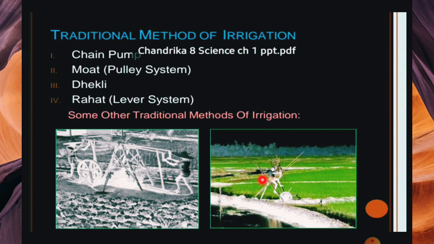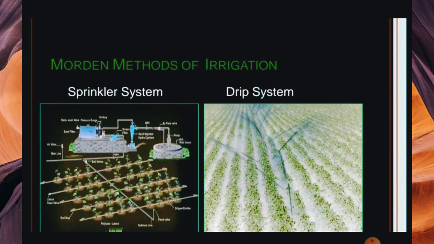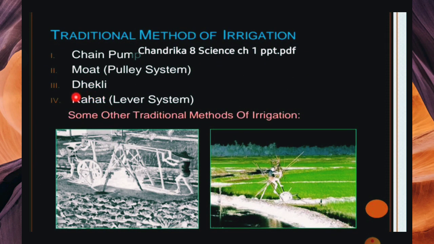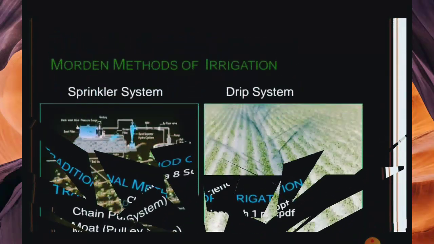When the person is going downside, this round wheel, tire type, comes after, and the river water will go into the soil. And this is the dekli, which was used in the traditional time. The rahat, a lever system, works like this. And these are some traditional methods.